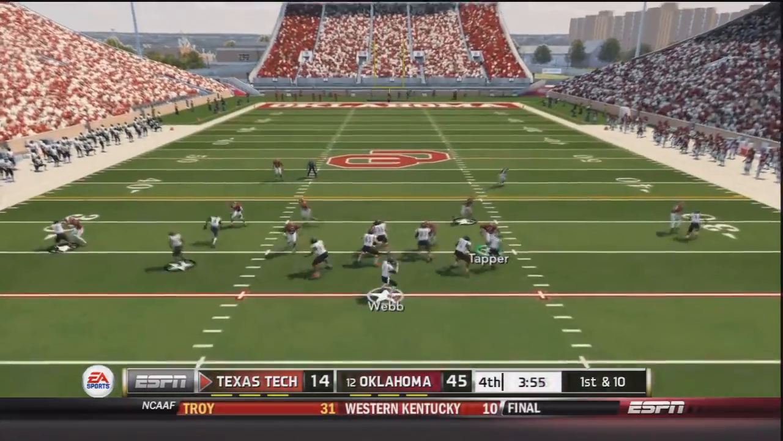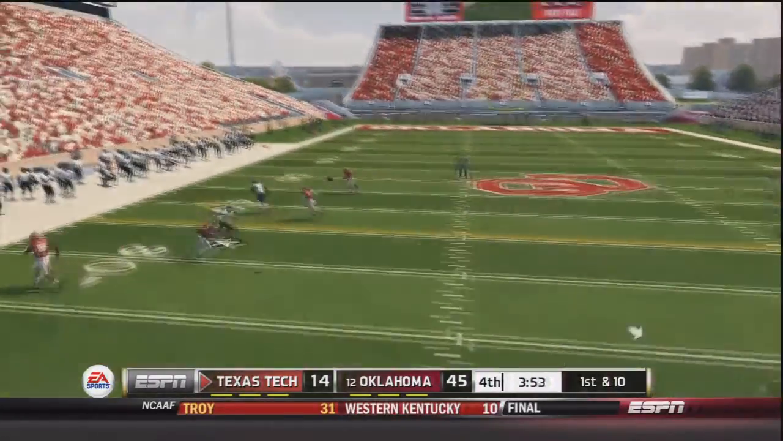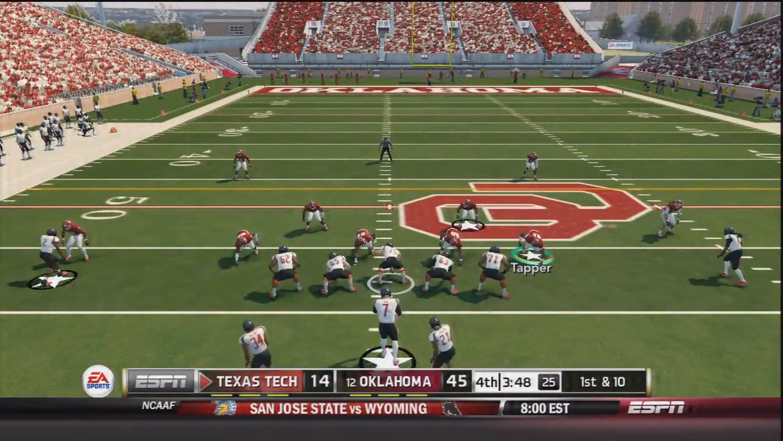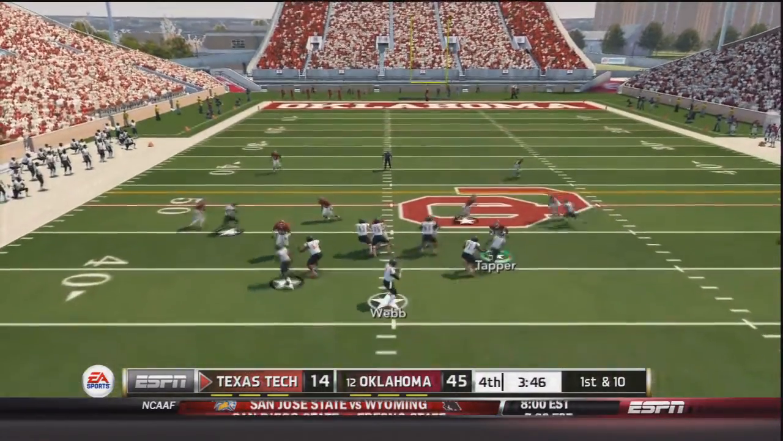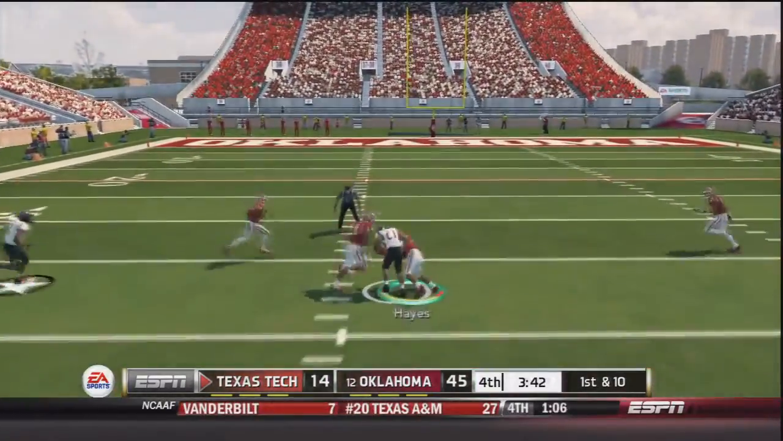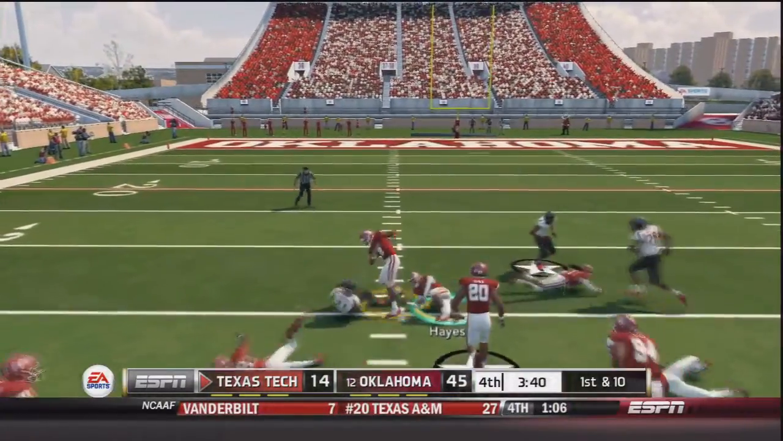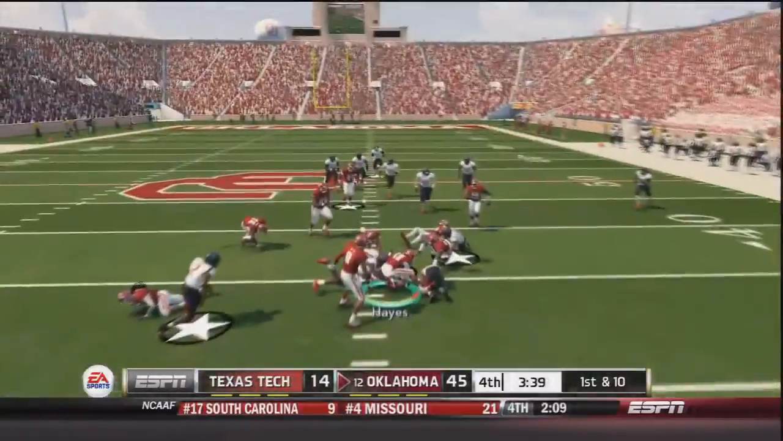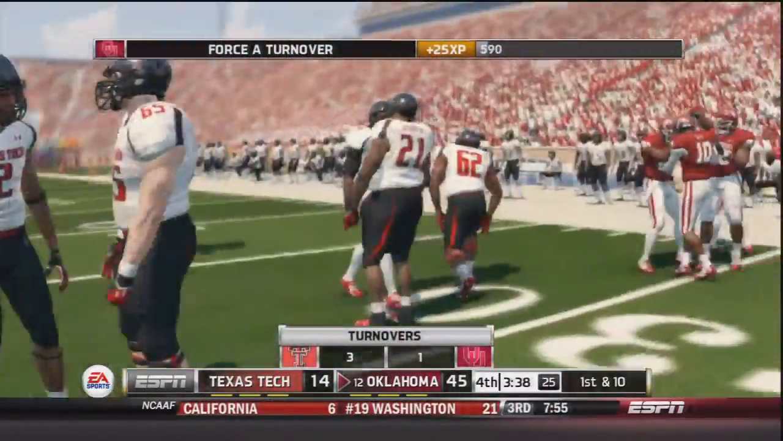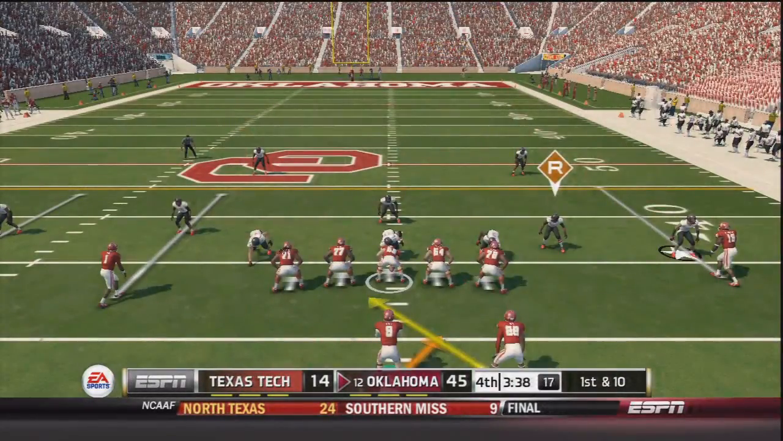Now 1st and 10. Webb drops back. He throws to the outside, caught by Marquez before he is brought down for a 17-yard gain. Now Webb takes the snap once again. He drops back, throws, caught by Washington. Washington is into Oklahoma territory, but he fumbles the ball. Julian Wilson on the strip, and that is Quentin Hayes on the recovery. That is Texas Tech's third turnover today.